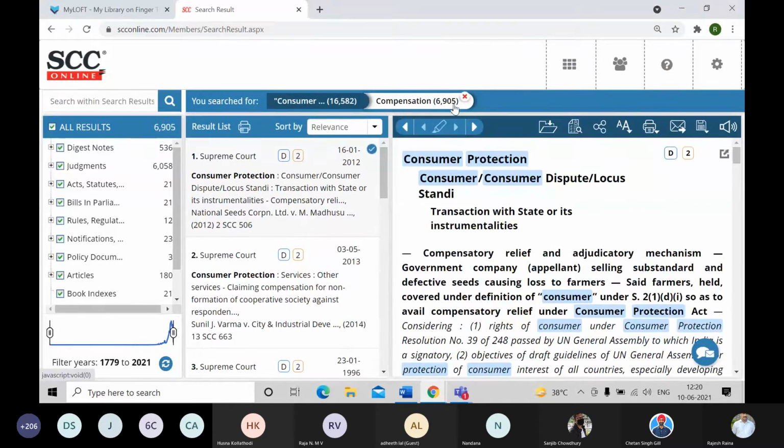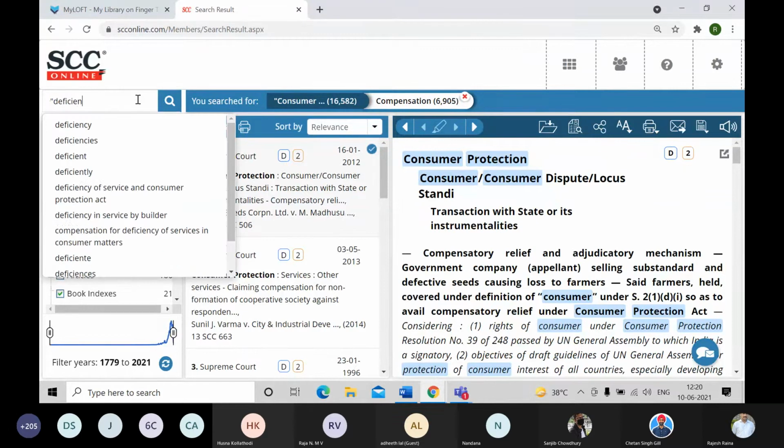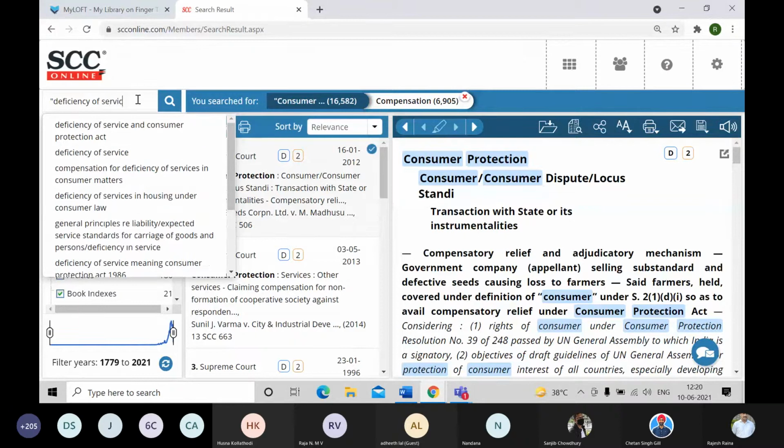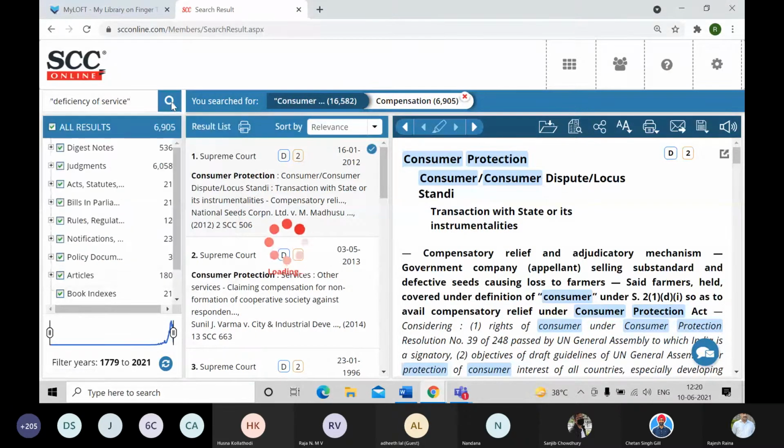So I am now getting these results under compensation, and further I wanted to narrow it down. Compensation on the basis of what? So it was deficiency of service. I'll put it in double inverted commas again, being a phrase, and then start the search.